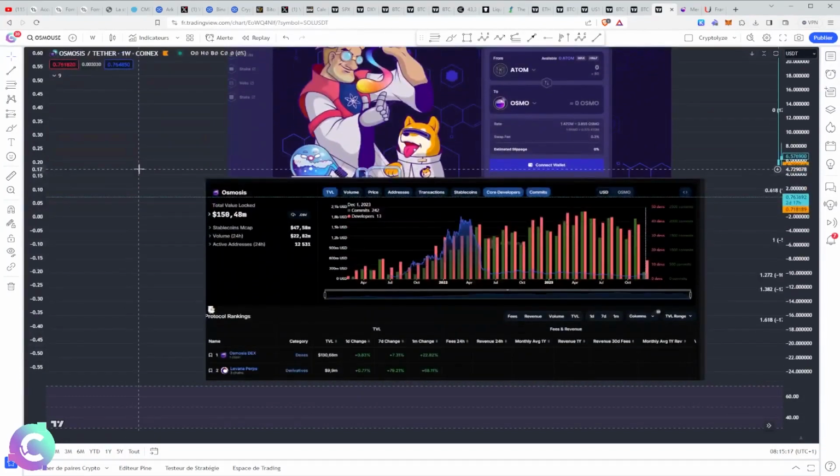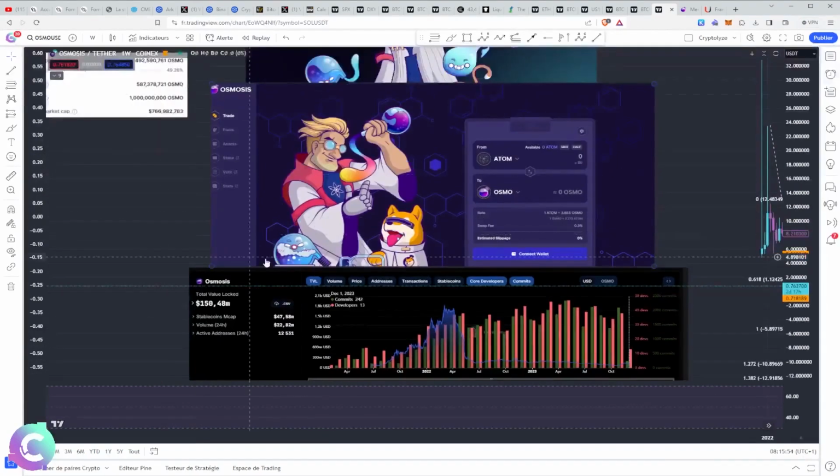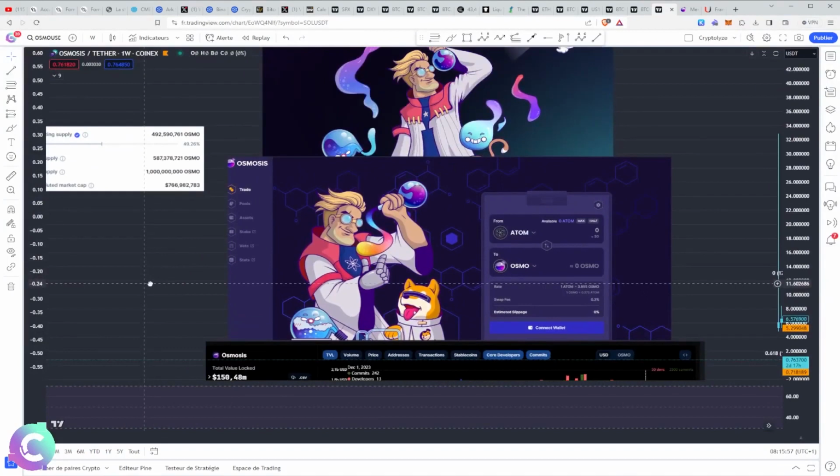So it works pretty well, and it even works very well when we look at the number of developers and the number of commits, we see that it doesn't stop. We have more than 1,500 commits in the month of November, which is, 2,000 commits for the month of November with active devs. So we are really on, overall, a platform and a protocol which is very active, which continues to be active whatever happens, and which is developing enormously, because the Cosmos ecosystem is really evolving, and that is really important to understand. We currently have a TVL which is 130 million, so we are a little more on the blockchain itself. We have 150, but really on the DEX, so on the decentralized application, we have 130 million, so which is rather coherent.